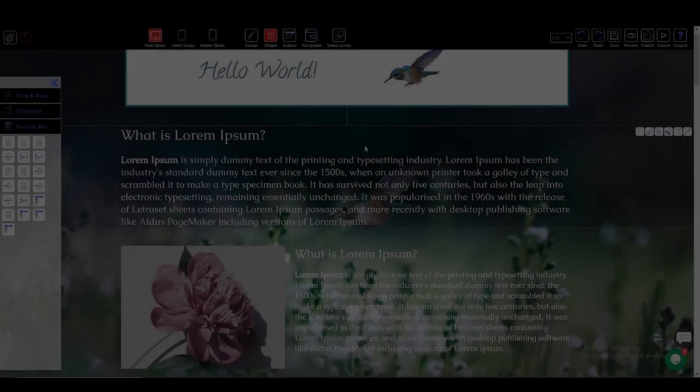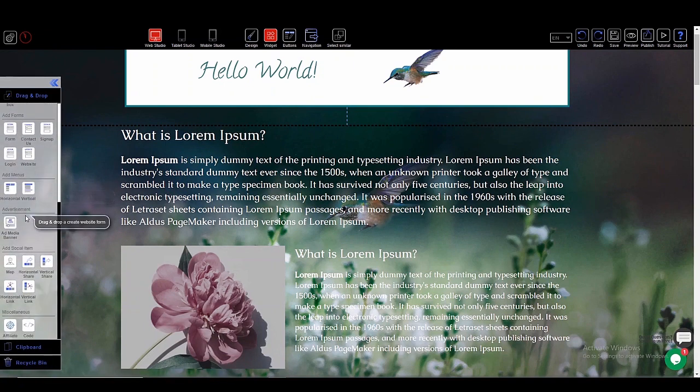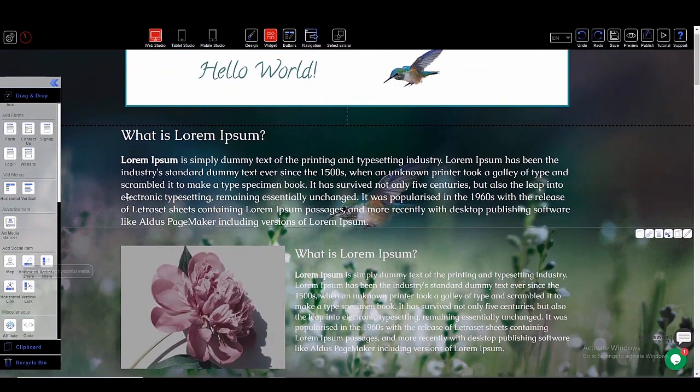Hello, in this video we will show you how to add and edit menu widget and its buttons. Grab a menu widget from the drag and drop menu and place it to the preferred position. Save your changes. Click the pencil icon to edit the menu.